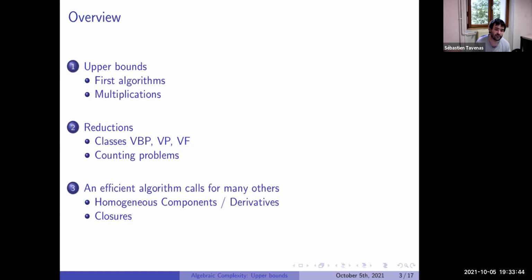After, we'll consider algorithms for reductions between different classes. And at the end, I would like to finish with some closure properties, which will be closer to what will be in the next talk. Don't hesitate to interrupt me if you have questions.